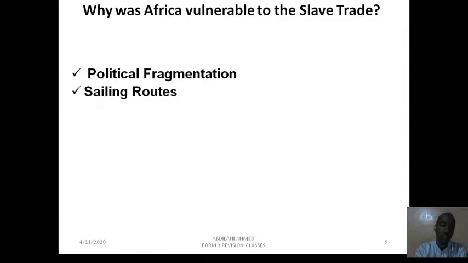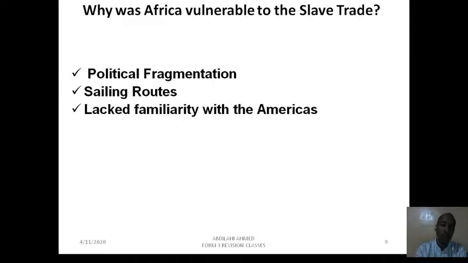The second one was sailing routes. The routes that were coming to Africa were also discovered. The other one was the lack of familiarity with the Americas. Africans were not familiar with the Americas. They had never seen America. For that reason, it was easier for the Europeans to enslave Africans. When they took them from their African land to America, they didn't know the land, so there was no way they could go back, and that's one of the reasons why.